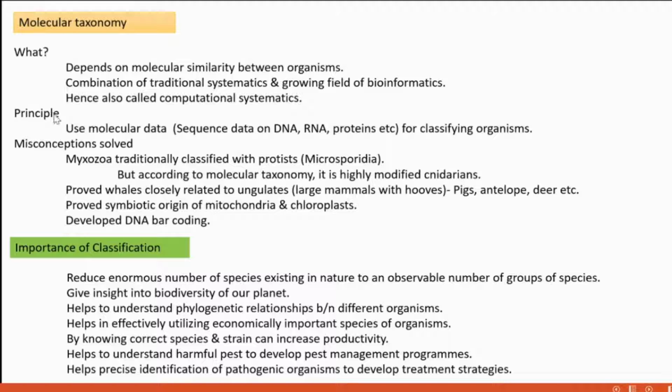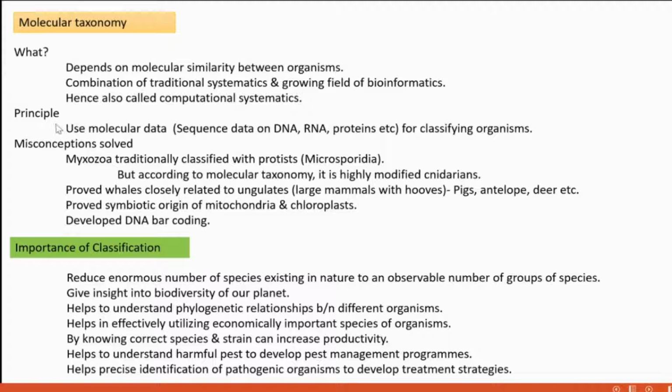What's the main principle here? In molecular taxonomy, its main foundation is molecular data. Molecular data means molecular aspects: what details, what specialities, what is the nature of DNA, RNA, proteins. Based on that, this type of taxonomy classifies organisms.